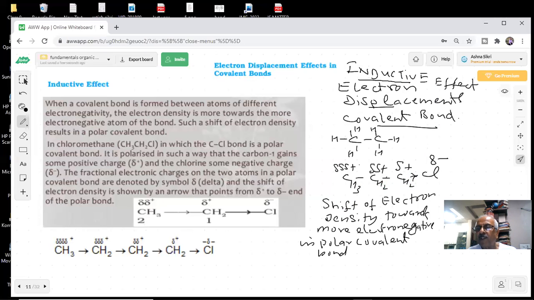And the effect diminishes as you go farther from the center which is attracting the electrons. This is a permanent effect, students. And it will always happen in a polar covalent bond. Got it? Yes, sir. Here we have shown it.